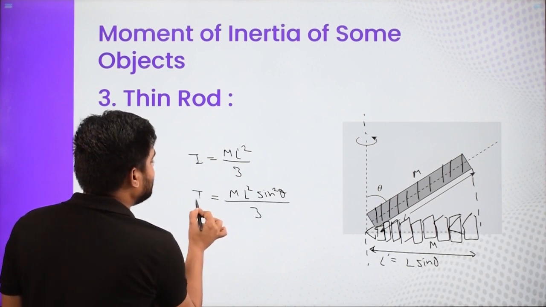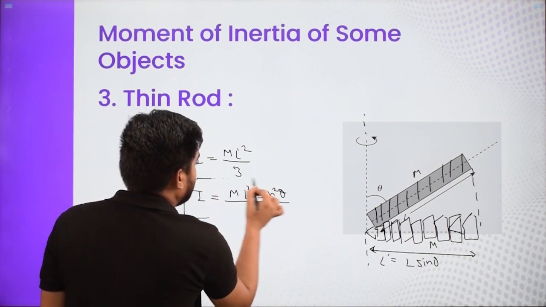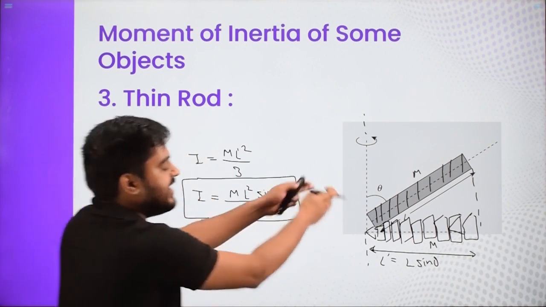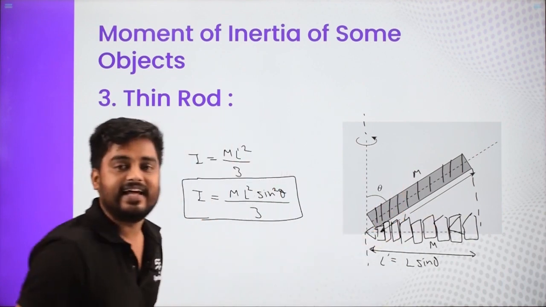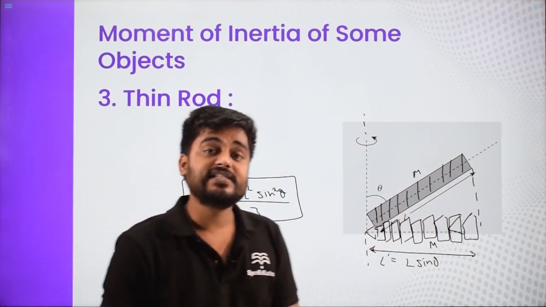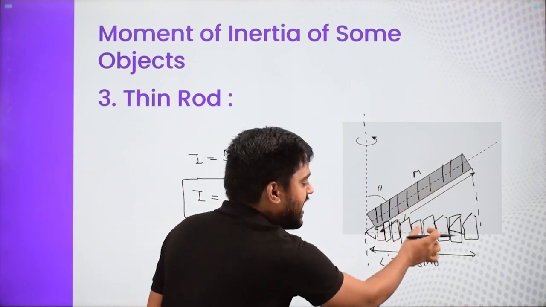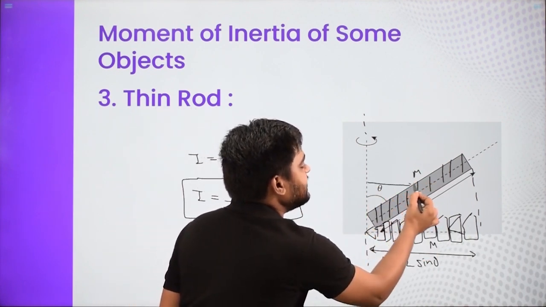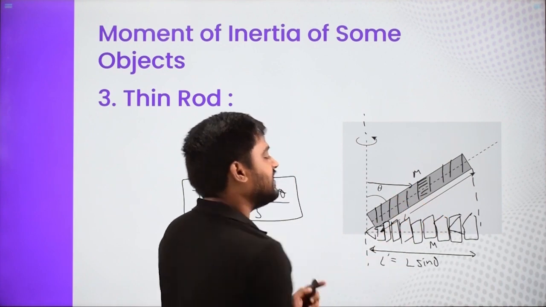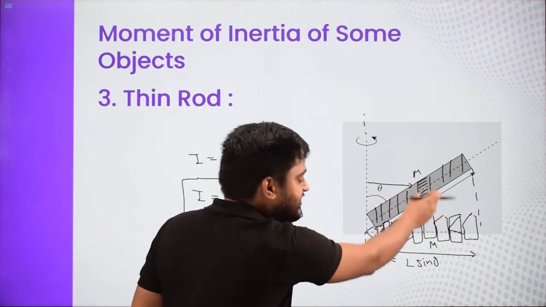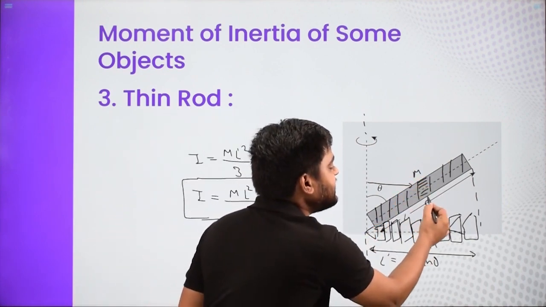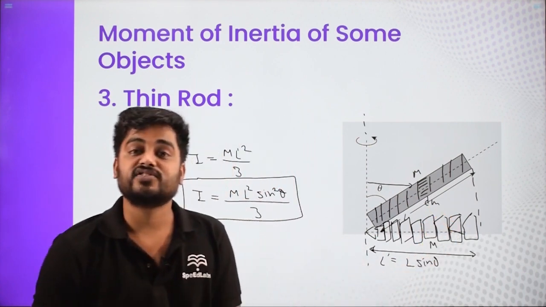And that is going to be the moment of inertia about this axis where the rod is tilted at an angle. One thing is why we were able to do this. See, when you shift the mass, this dm was lying at a particular distance. Until I change the distance or I change the dm itself, the moment of inertia is not going to change.